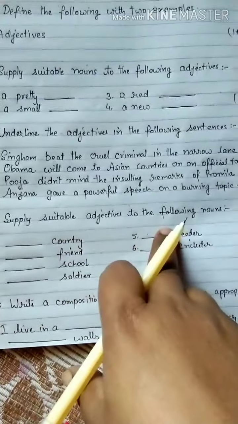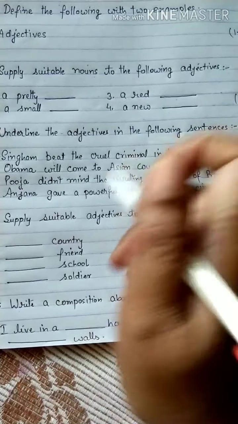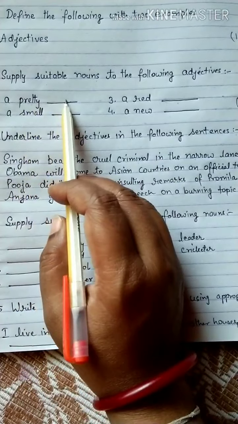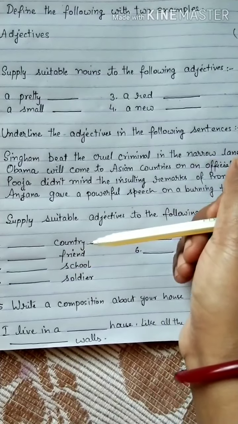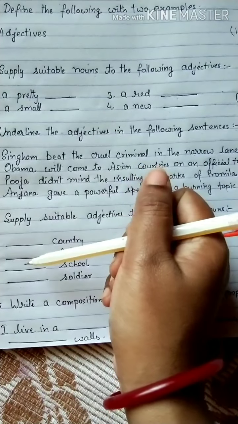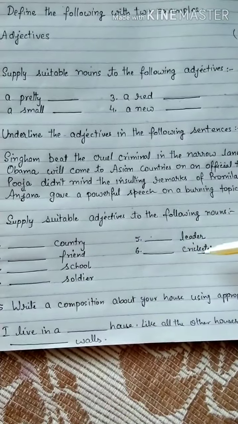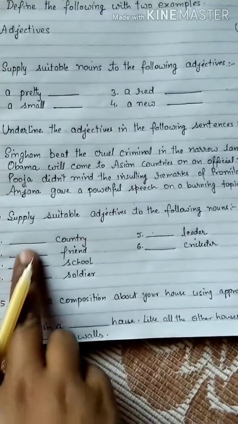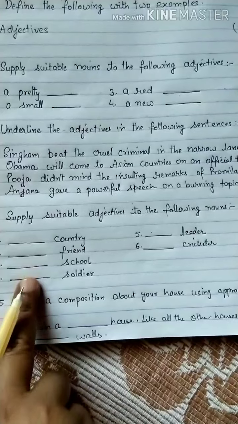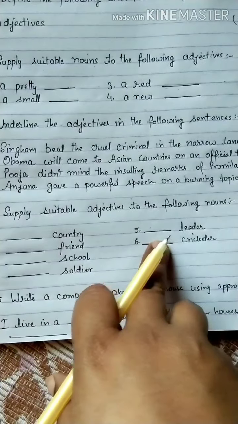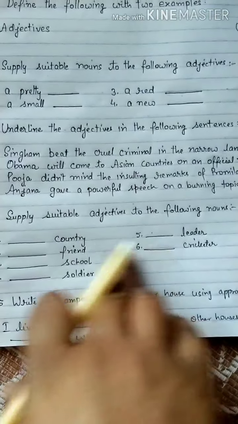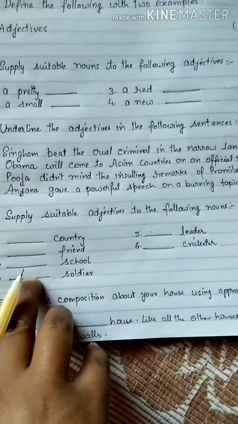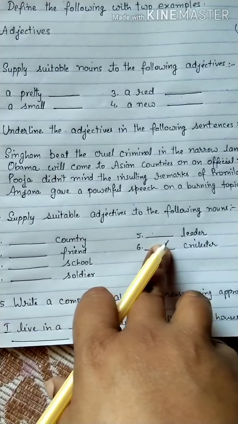Supply suitable adjectives to the following nouns. In the earlier question adjectives were given and you had to mention the noun, and in this nouns are given, you have to give the adjectives for them. Okay. So you can complete it properly. Mention here adjectives, means qualities of the noun. You have to fill the adjectives in these blanks.